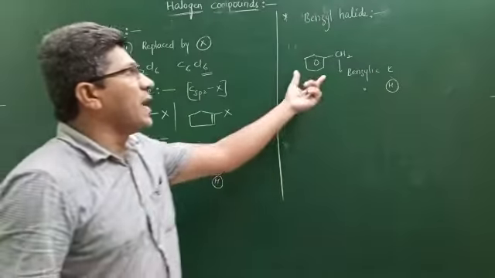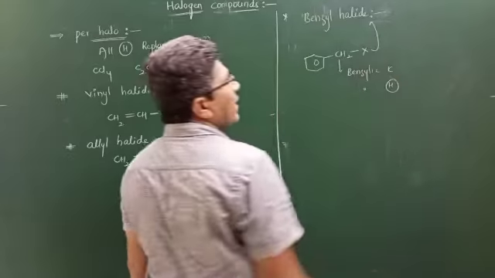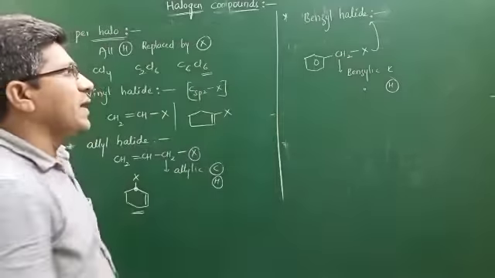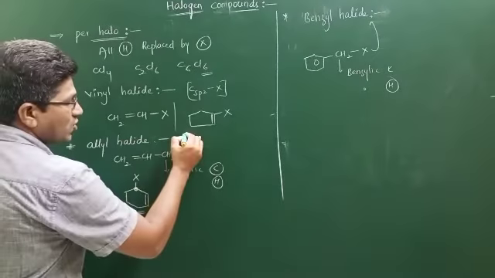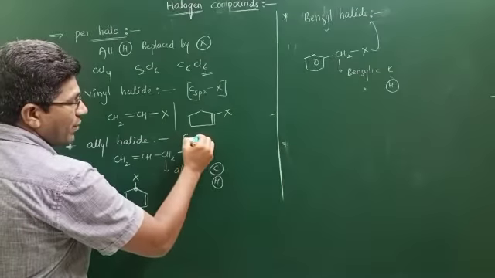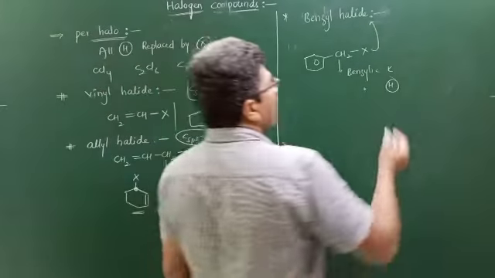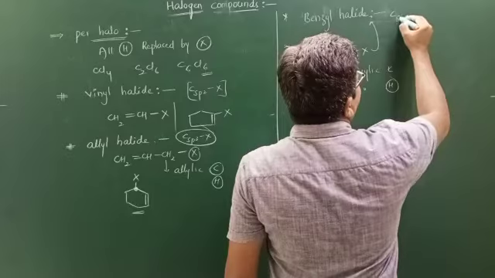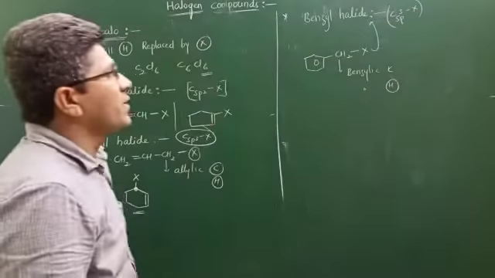So this group is the benzyl group. Now, when attached to a halogen, it is known as a benzyl halide. See here, in allyl halides, the halogen is attached to which carbon? Single bond means an sp3 hybridized carbon atom. In benzyl, here also the halogen is attached to a single bonded sp3 hybridized carbon atom.